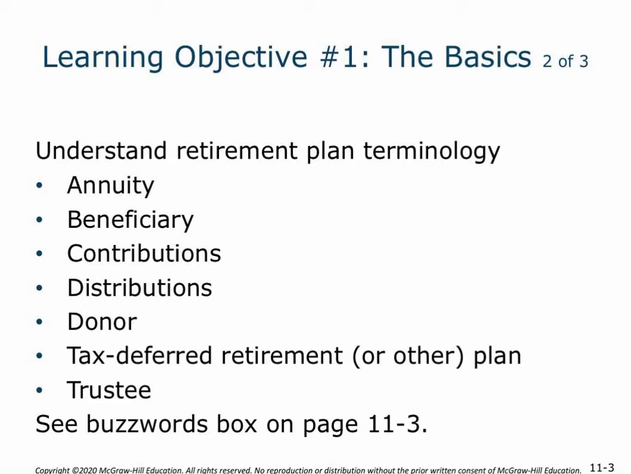We've also got some terminology that's important to take a look at and understand the meaning of. The first is annuity. So that's going to be a stream of payments that are stretched out over time, often the same amount of the payment in each of those periods.